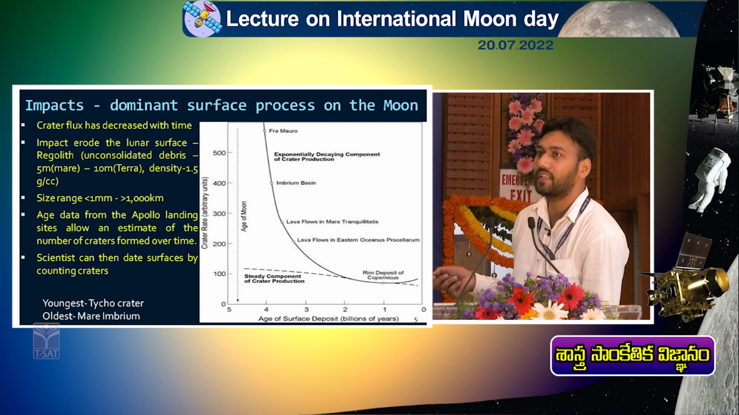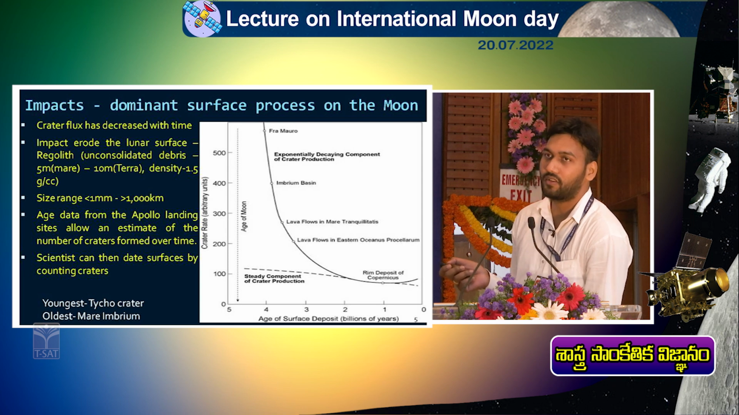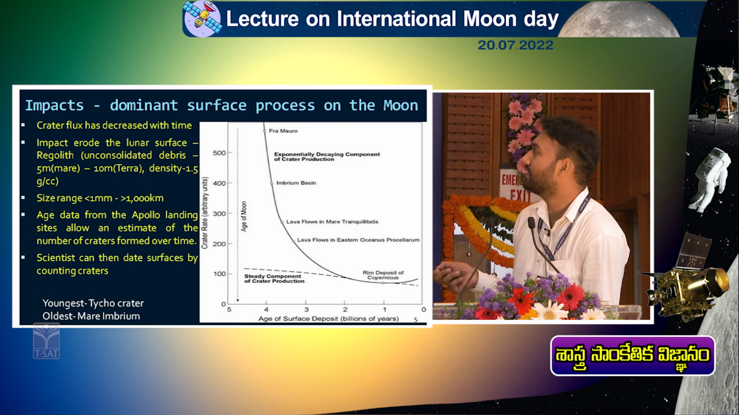For Earth, if it is nearest to the Sun, it is called perihelion. Have you heard this term, perihelion? No. So when Earth is nearest to the Sun, it is called perihelion. When the Moon is nearest to Earth, it is called perigee.